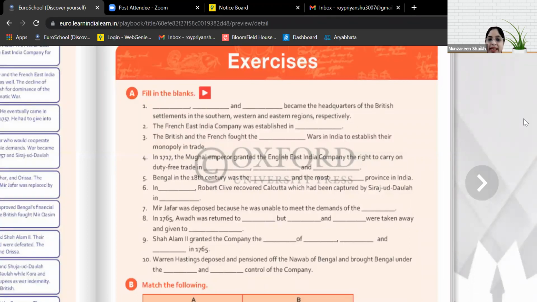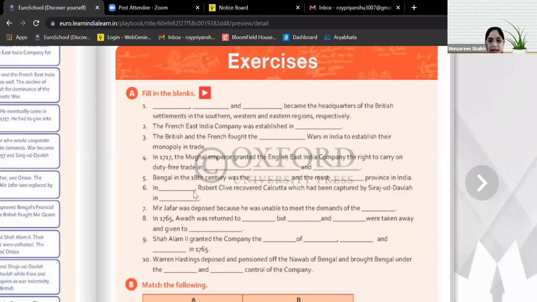Next, Bengal in the 18th century was the dash and the most dash province in India. This is also there. The sentence is there in your textbook. Yes, Shreyas. Ma'am, the richest and the most fertile province. Very good. Richest and fertile. So Bengal was the richest and the most fertile province.